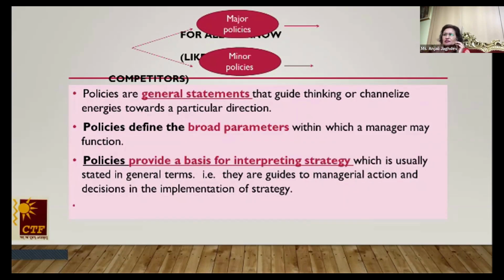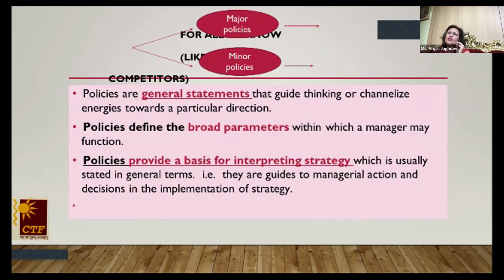So policies basically do not have any time dimension. They go on and on, like the one followed by McDonald's. McDonald's have a strange policy. They do not like to give their franchises if you already own a food chain, but that's their practice. They like following the same thing.